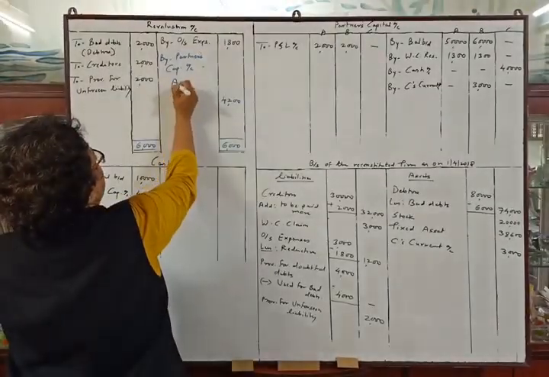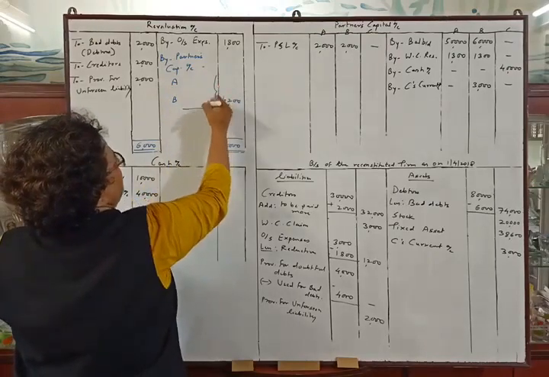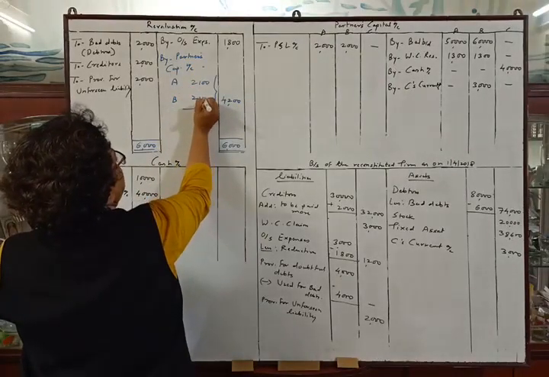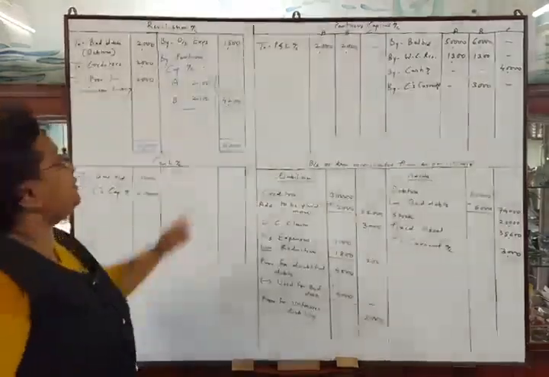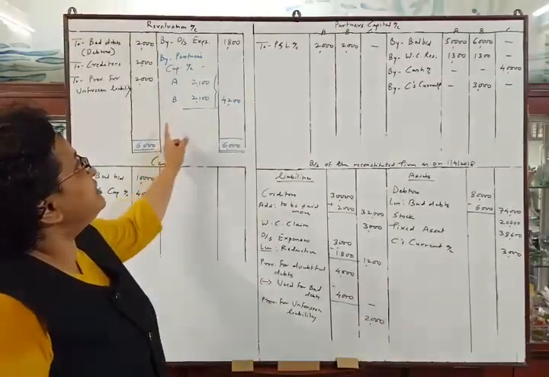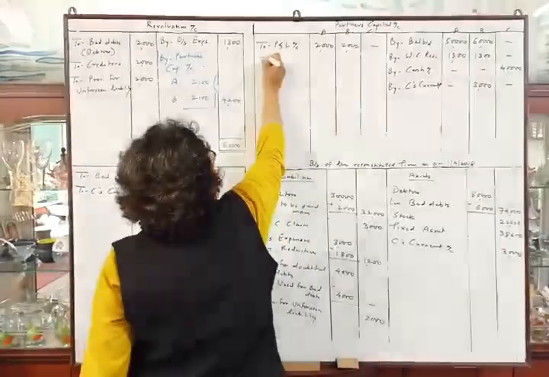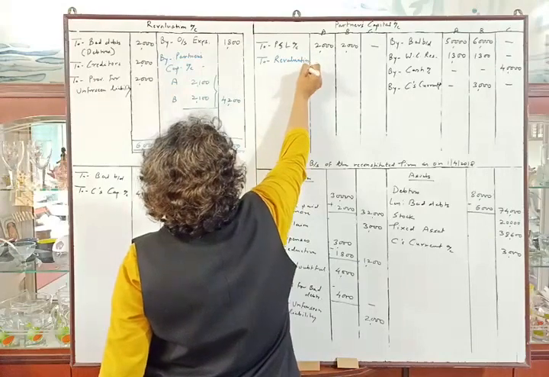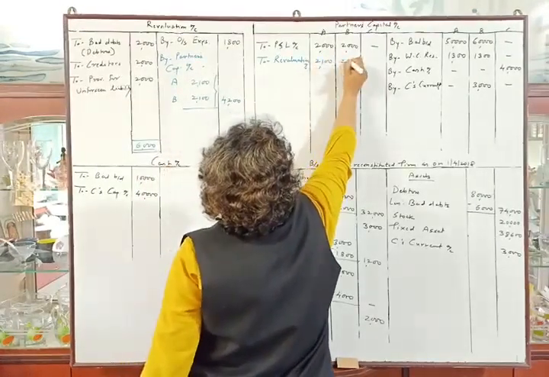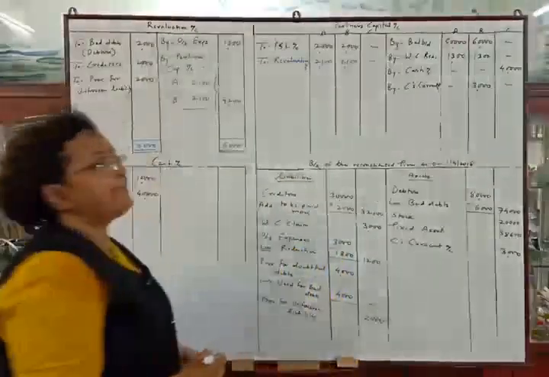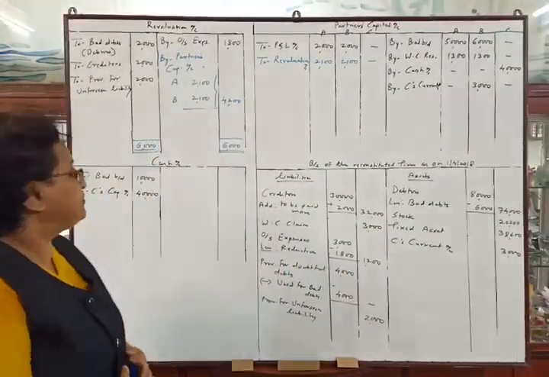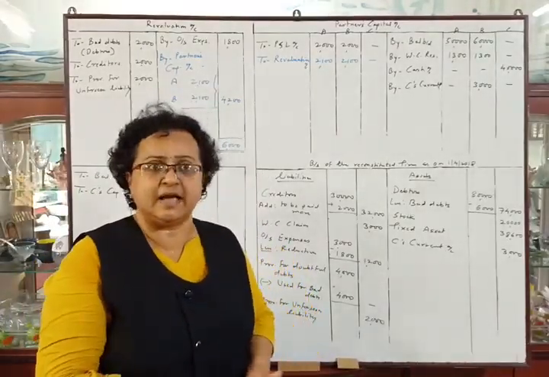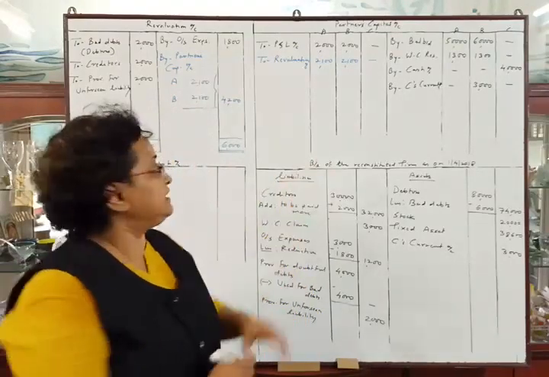Distributed between the partners in their old ratio. So partner A and partner B, as their old profit sharing ratio is equal, the amount will be 2,100, 2,100. Now let us make the second posting. Second posting will be debit side of partners capital account to revaluation account, 2,100, 2,100. Okay. Now in this problem they have not told us to adjust the capitals, so we will directly tally the capital account.